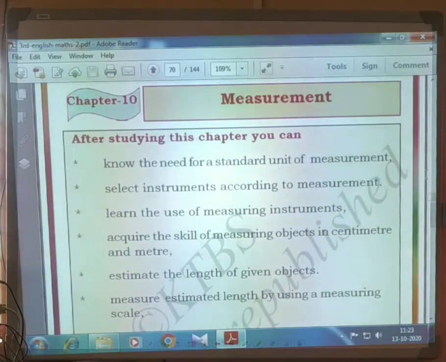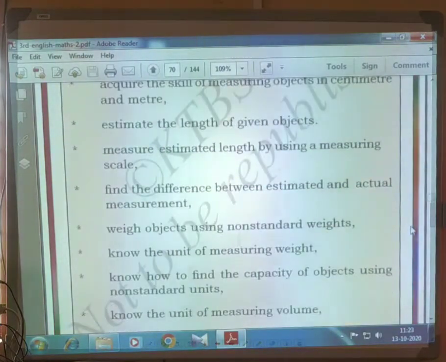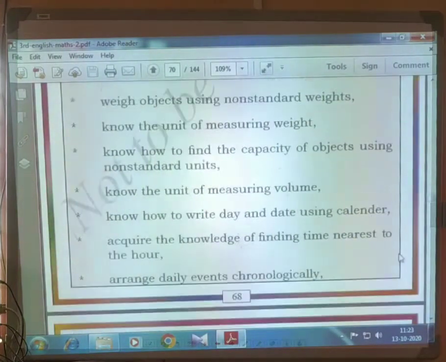Here you are going to learn the need for standard units of measurement, select instruments according to measurement, learn the use of measuring instruments, acquire the skill of measuring objects in centimeter and meter, estimate the length of given objects, measure estimated length by using a measuring scale, find the difference between estimated and actual measurement, weigh objects using non-standard weights, know the unit of measuring weight, know how to find the capacity of objects using non-standard units, and even know the unit of measuring volume, know how to write day and date using a calendar, acquire the knowledge of finding time nearest to the hour, and arrange daily events chronologically. These are all the things you are going to learn in this lesson.